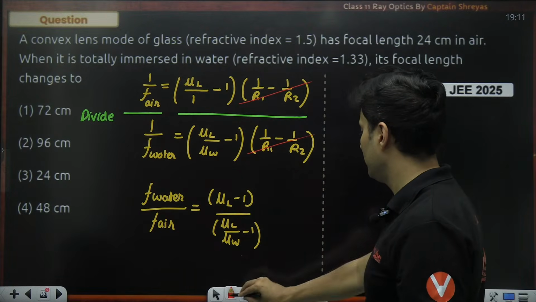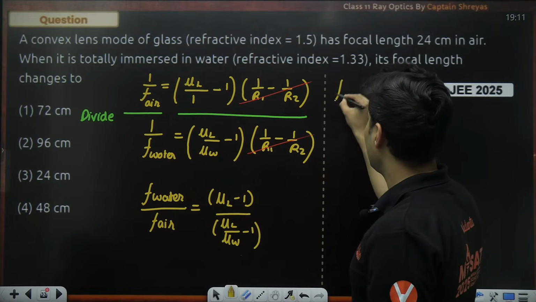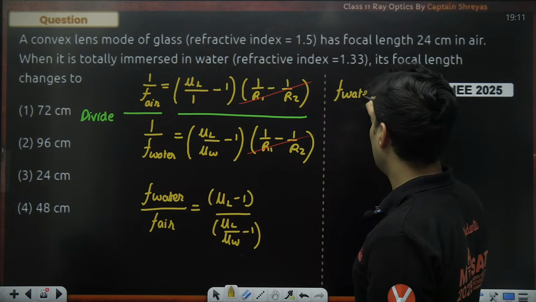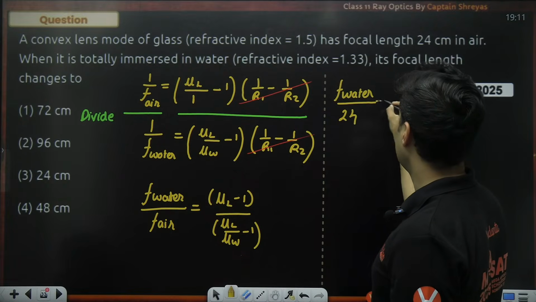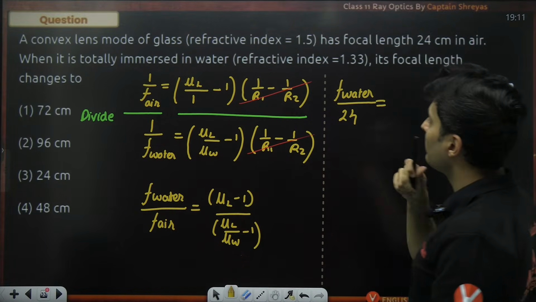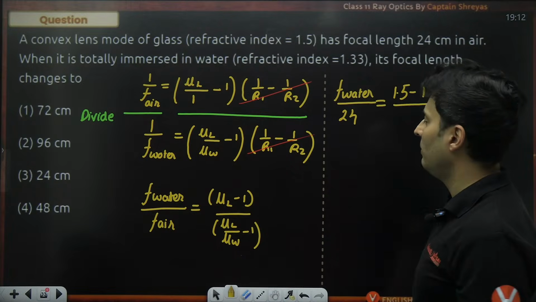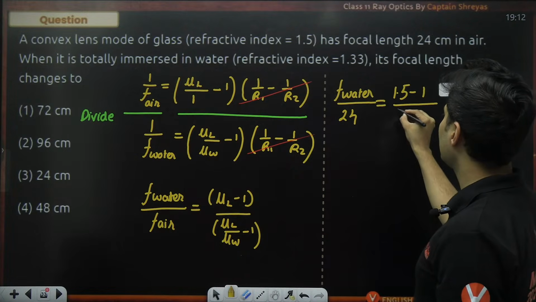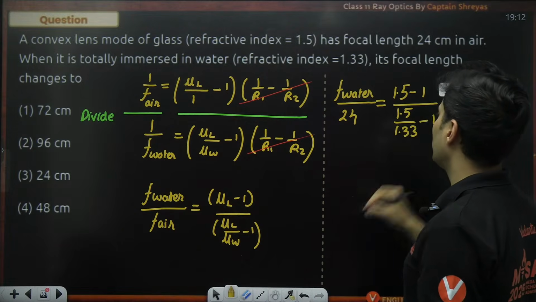Okay, let's solve it. Focal length in water is exactly what I do not know. Focal length in air, which is given as 24, is equal to lens refractive index 1.5 minus 1, divided by lens by water, 1.5 by 1.33, minus 1. Crazy.